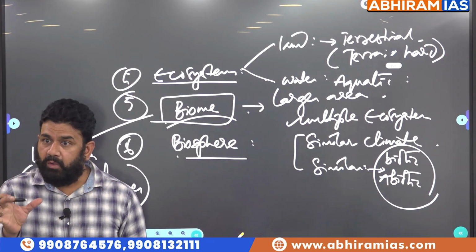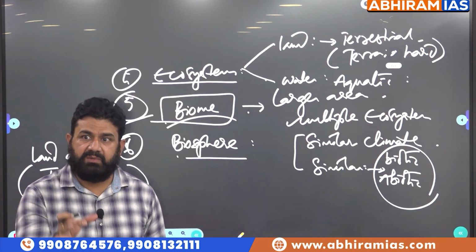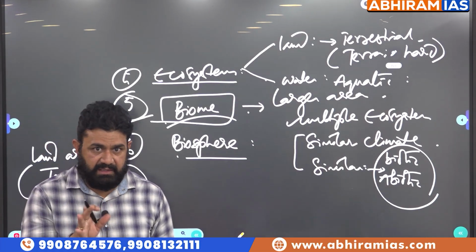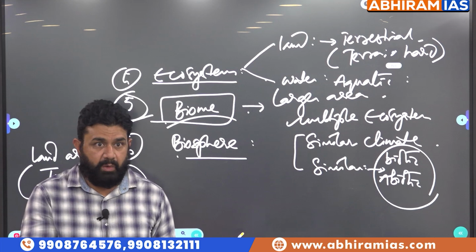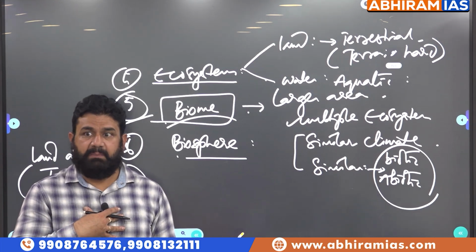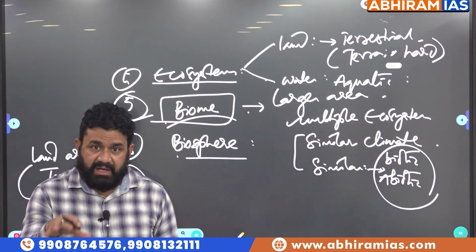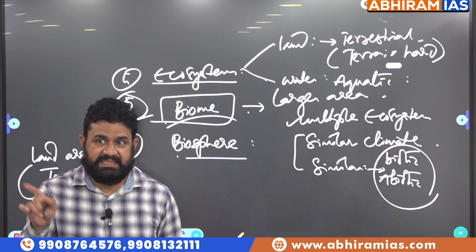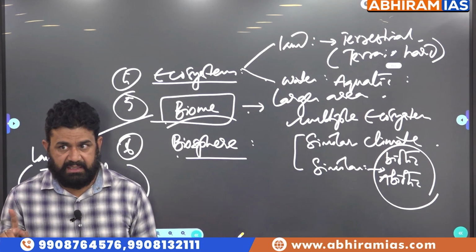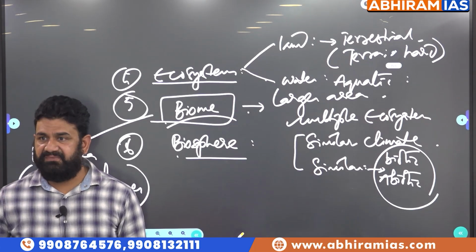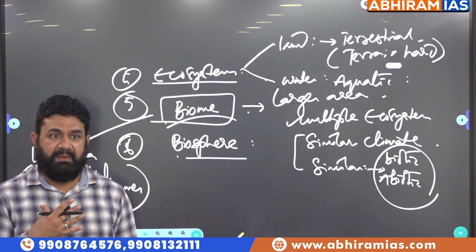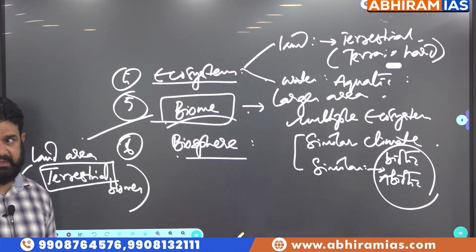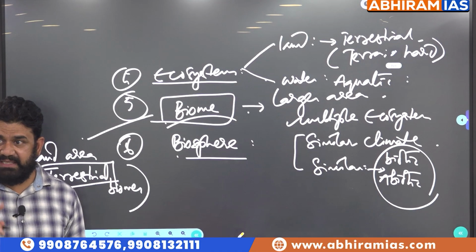Hence, we use the term biome only for terrestrial ecosystems and not for aquatic ecosystems. Is that clear? So, whenever we say the term biome, we almost always mean ecosystem on land, not in water. And you know the reason now why. Is that clear? So, unless otherwise specified, when we say biome, we mean terrestrial ecosystem.